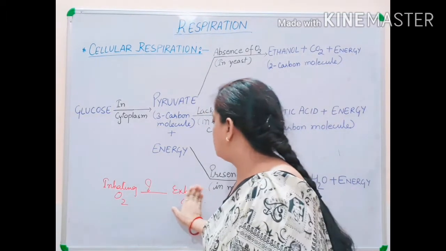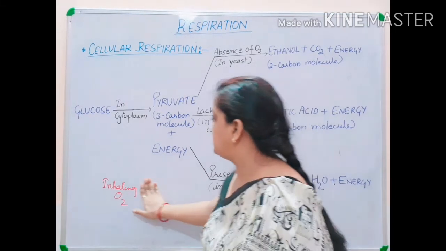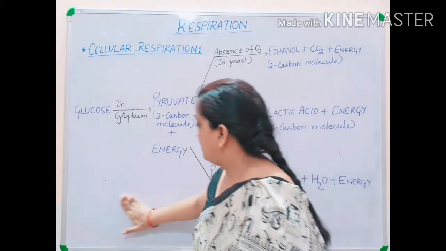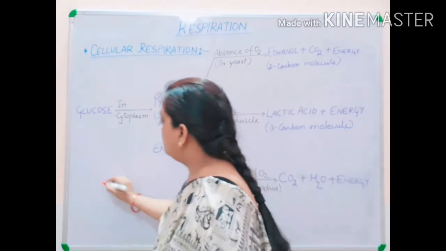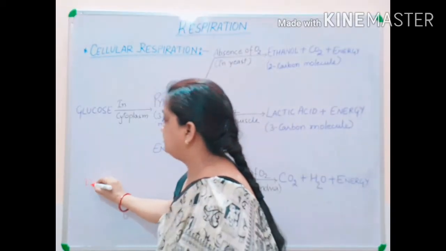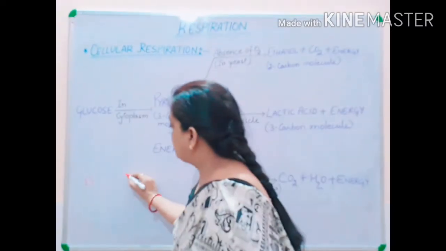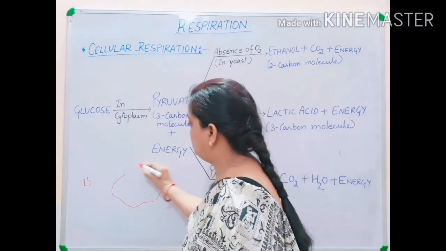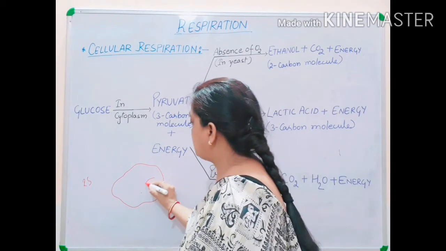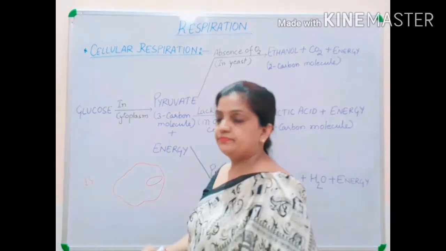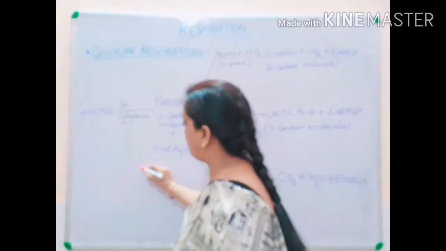Suppose this is our cell. I am making a cell over here. This was your respiratory system and this is a cell. In this cell, this is our mitochondria and this is your cytoplasm.